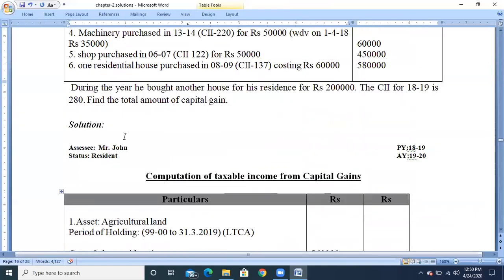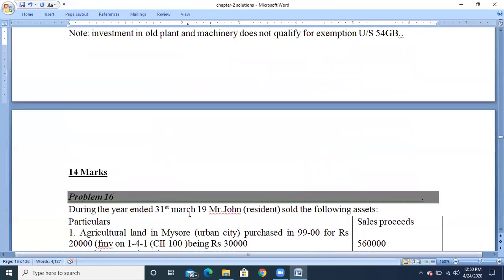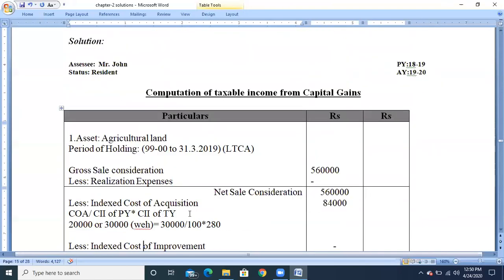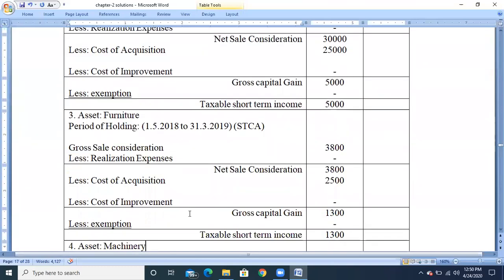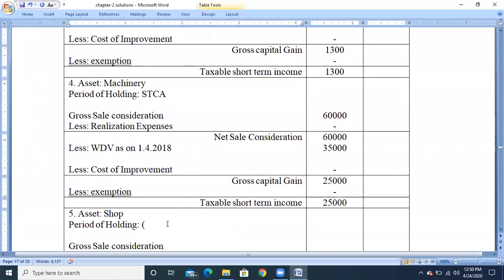The asset has been purchased in the financial year 2006-07 for rupees 50,000, and it has been sold on 31st March 2019. So 2006-07 is the purchase date, and 31st March 2019 will be the sale date.